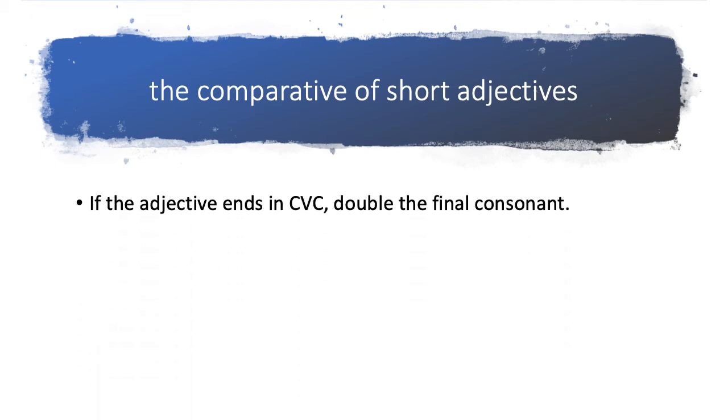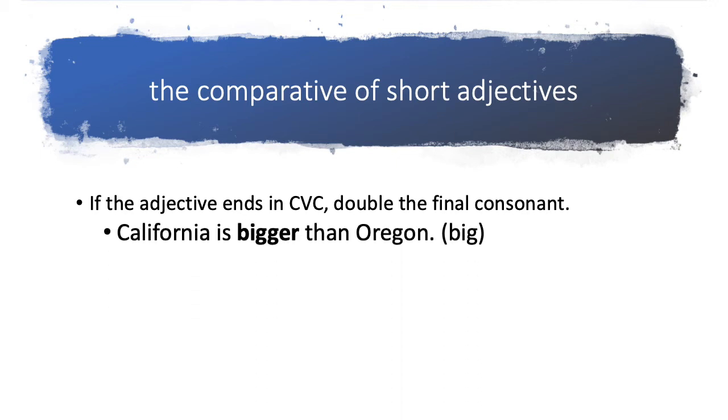If the adjective ends in consonant, vowel, consonant, or CVC, double the final consonant. For example, California is bigger than Oregon. Big is consonant B, vowel I, consonant G. So we double the G, B-I-G-G-E-R, bigger.